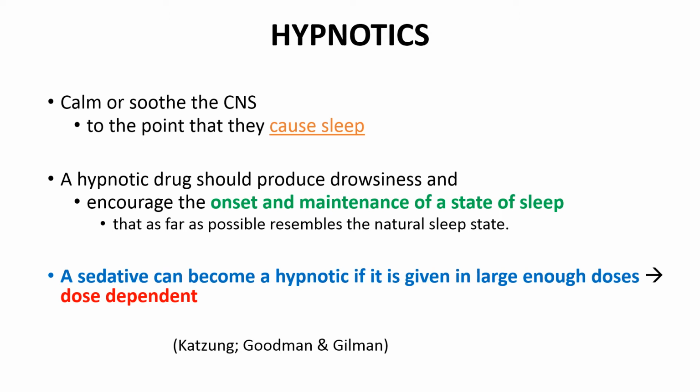But the ideal hypnotic drug should induce the kind of sleep that resembles natural sleep as far as possible. And one more thing that you should understand: a sedative drug, if given in higher doses, can function as a hypnotic. So the CNS depressant effect of sedative hypnotics is a dose dependent effect.